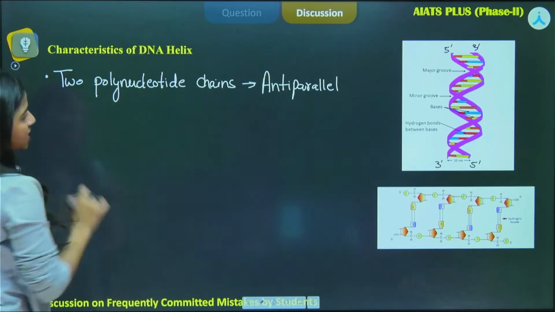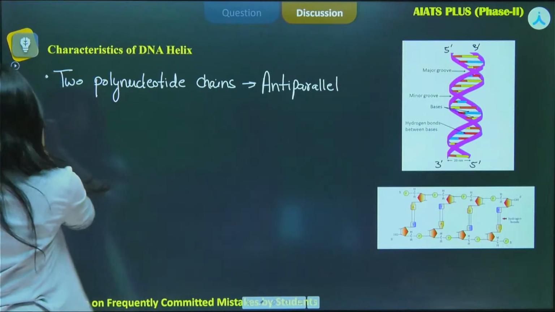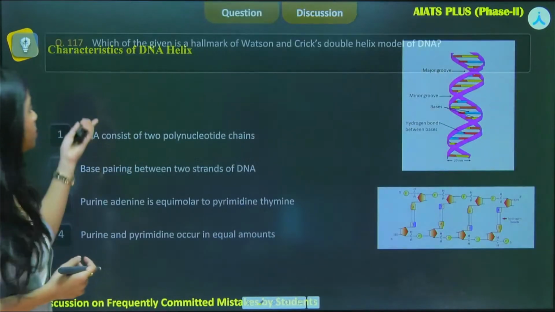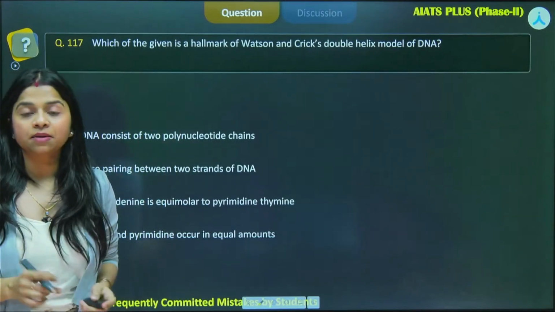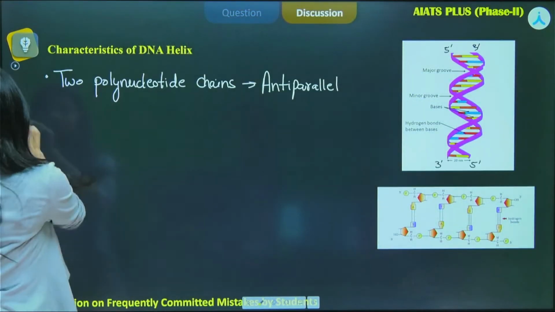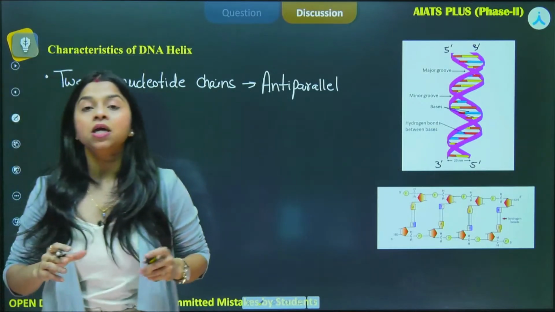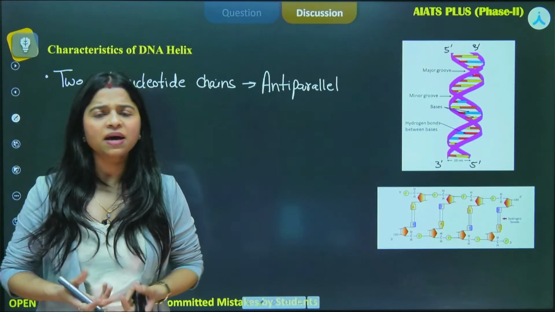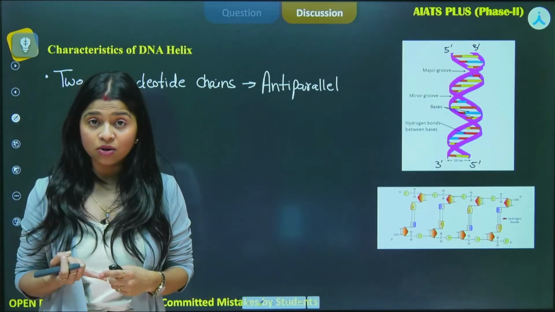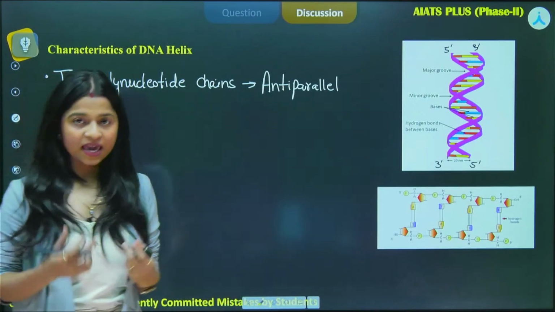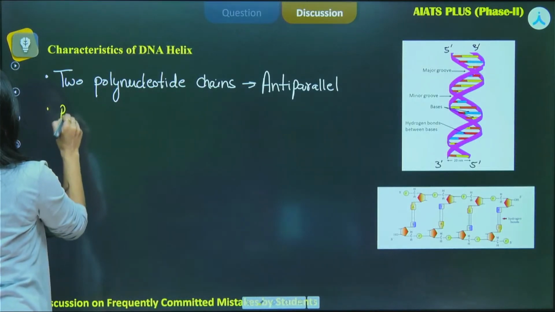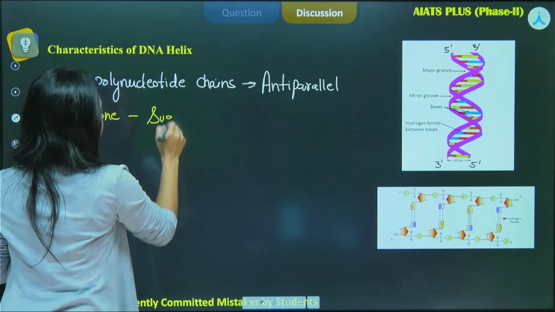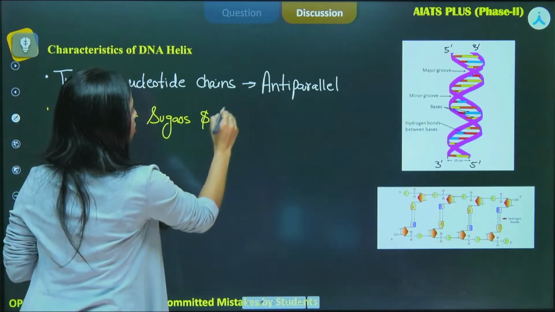Okay. Next we see that in this question, we have been asked about the hallmark of Watson and Crick's double helix model. Now, I'll tell you about that over here. What do we understand by the hallmark? See, this whole structure is very important for us. Our whole genetic material it is carrying, it has to be stable also, okay? So, it has a backbone, okay? And that backbone is made up of sugars and phosphates. Sugars and phosphates.